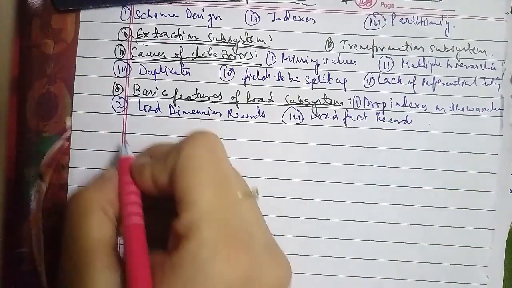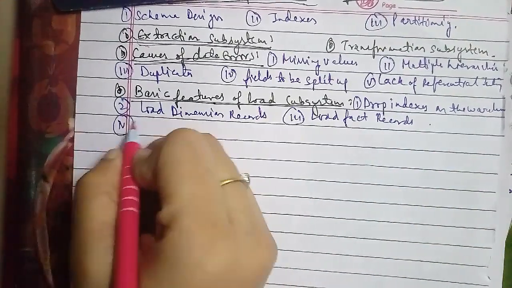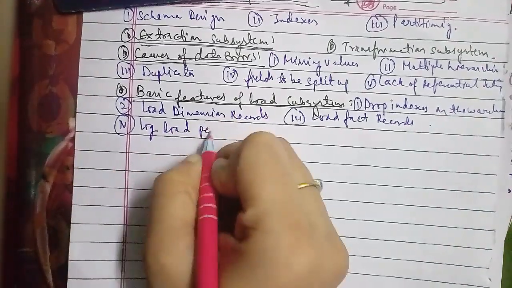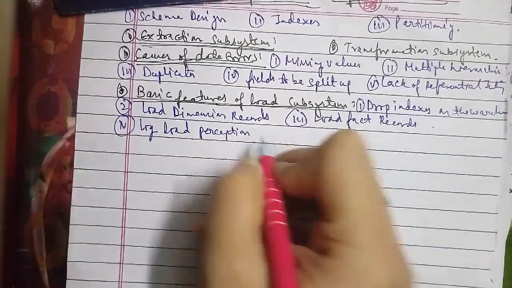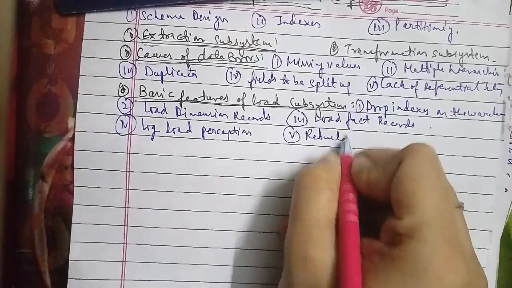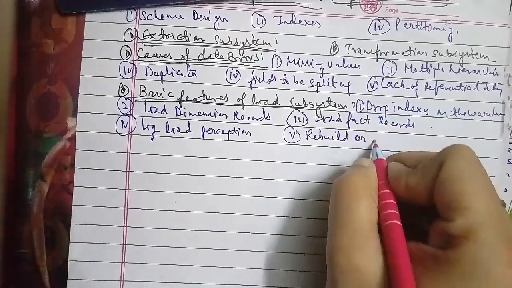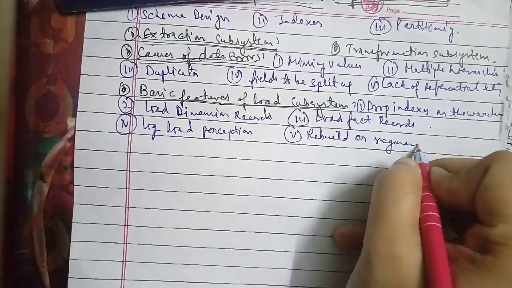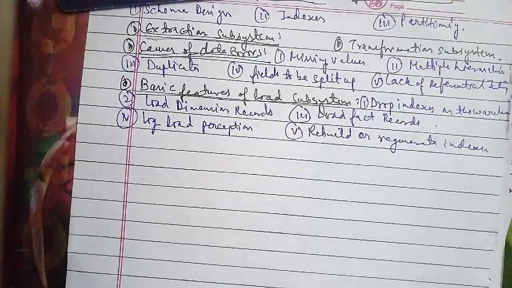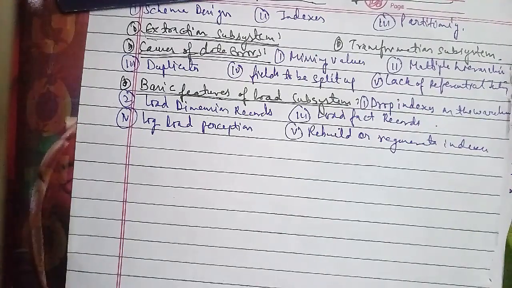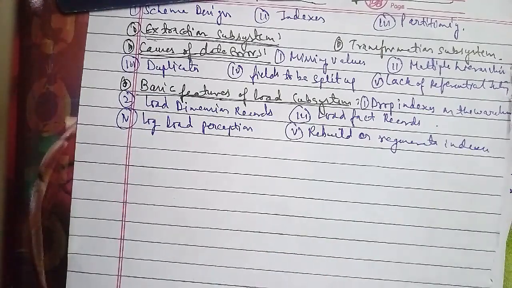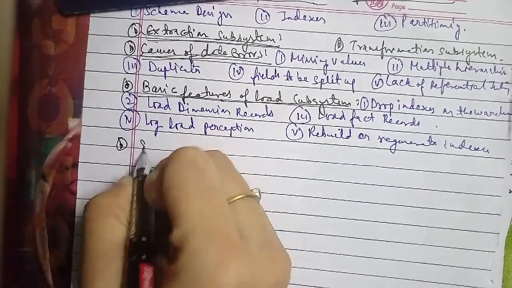Now we'll talk about another one, some approaches to partitioning DB records. The first is range partitioning.